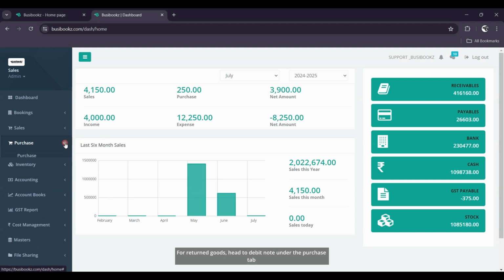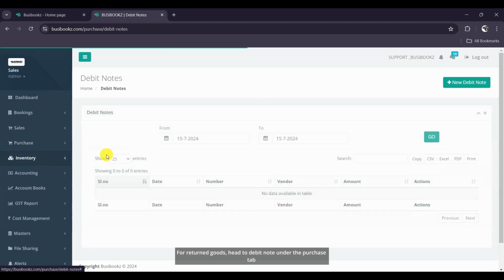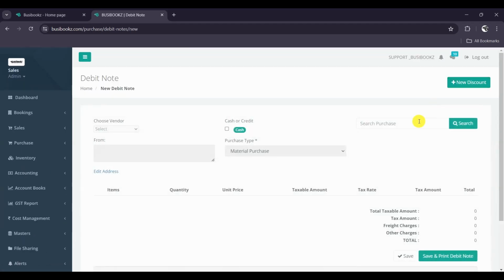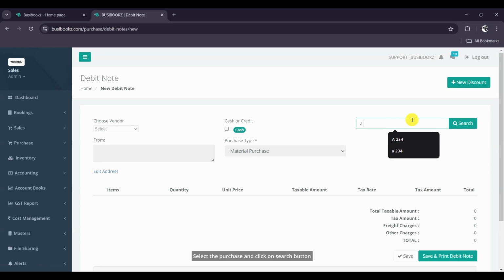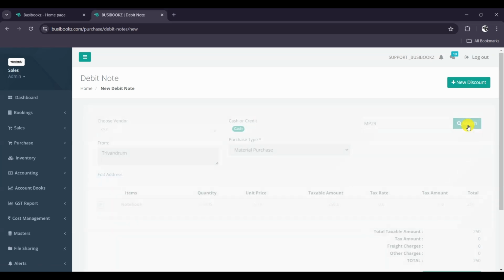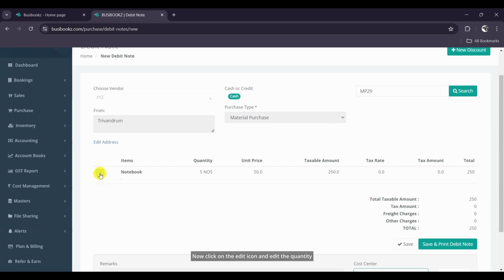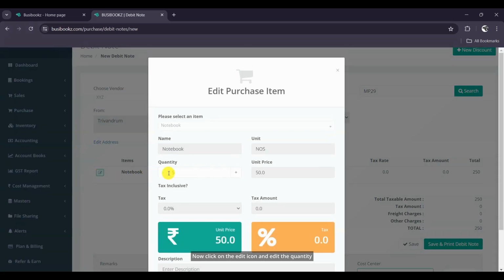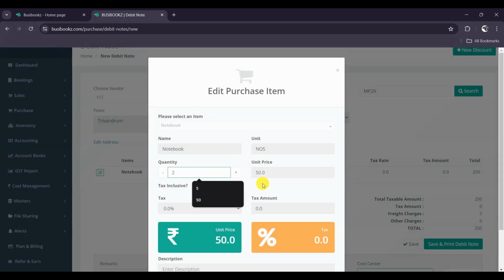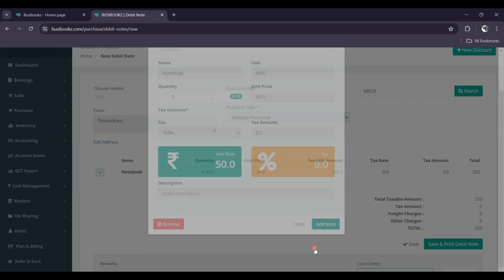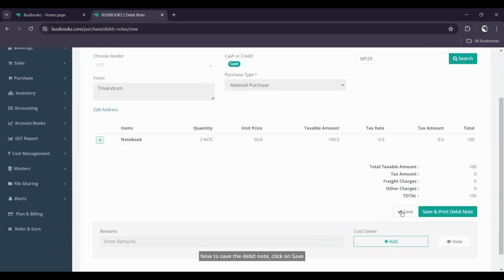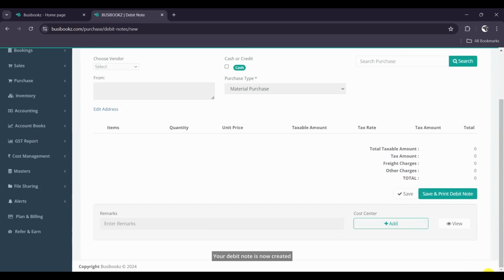For returned goods, head to Debit Note under the Purchase tab. Click on New Debit Note. Select the purchase and click on Search button. Now click on the Edit icon and edit the quantity. Now to save the debit note, click on Save. Your debit note is now created.